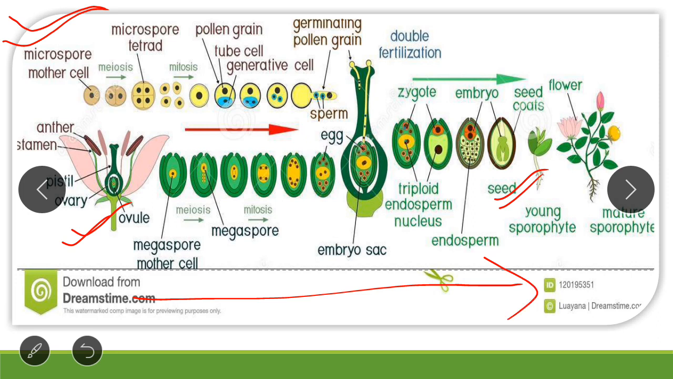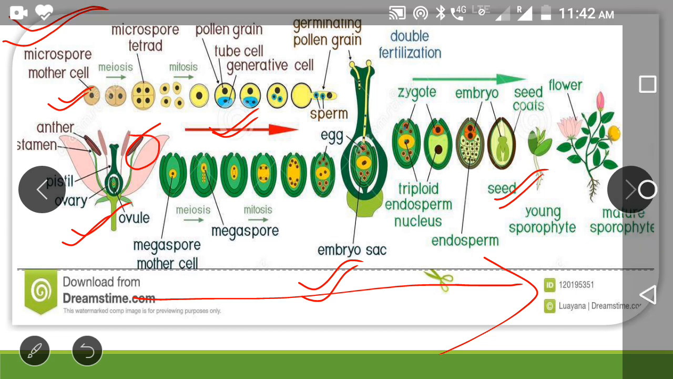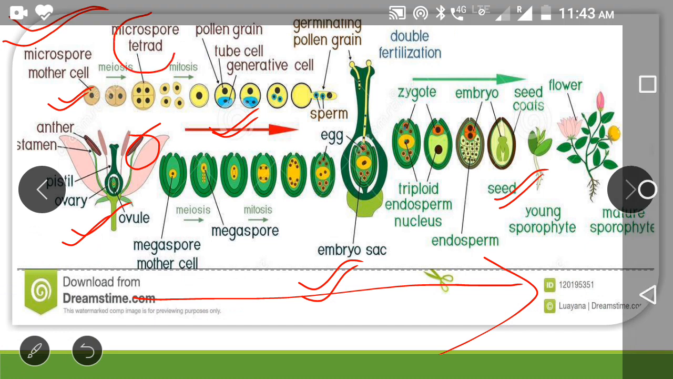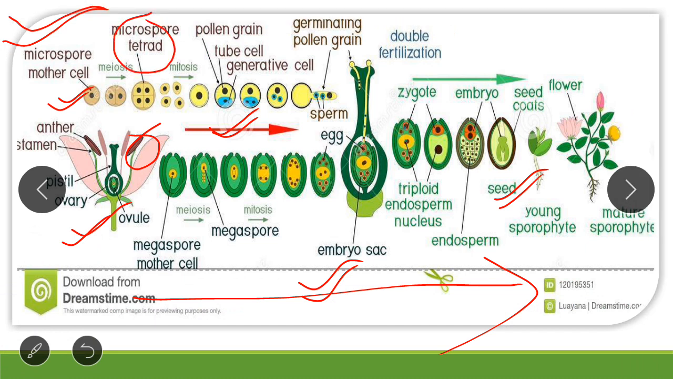there is formation of pollen grain and embryo sac. So how are these formed? Male gametophyte and female gametophyte. These microspore mother cells are formed inside these anthers. The microspore mother cell undergoes successive meiotic division and forms a microspore tetrad. These tetrad cells are attached with one another. Later on they form microspores.